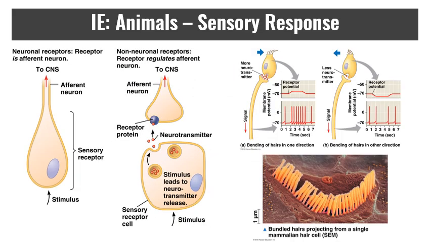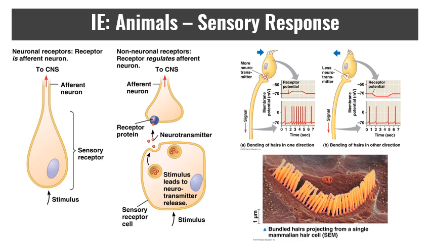So cells can be differentiated into all sorts of things, but how do you look at responses that are outside of that? How do you look at the nervous system, for example, and look at how responses are received as a broader multicellular organism? Well, the nervous system is a great example of that. We're going to look at that over the next couple of slides.